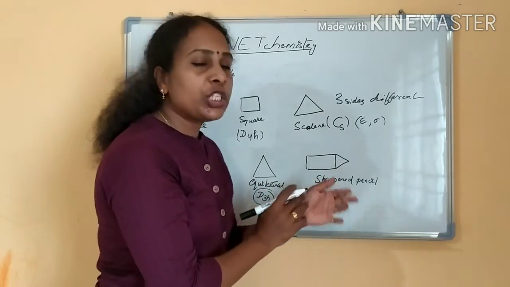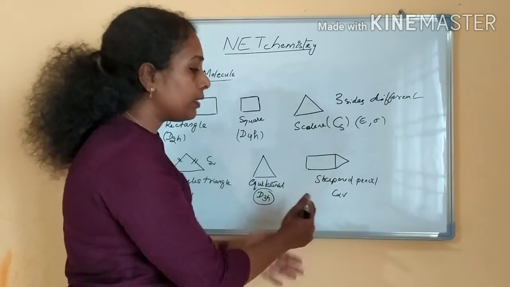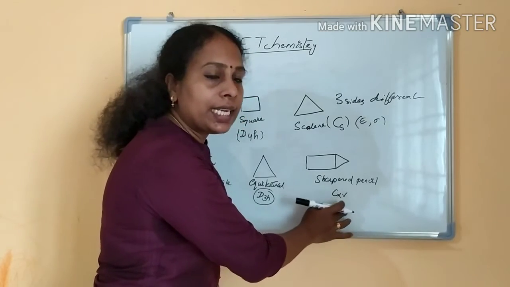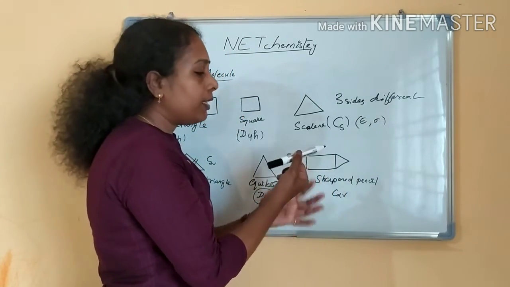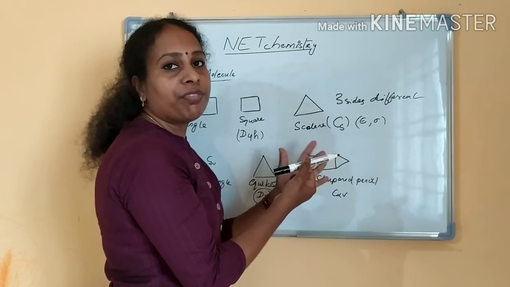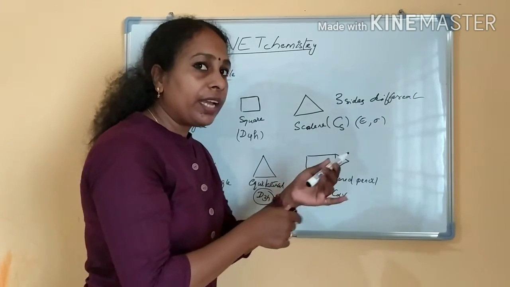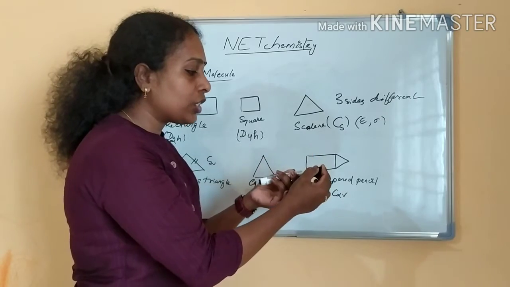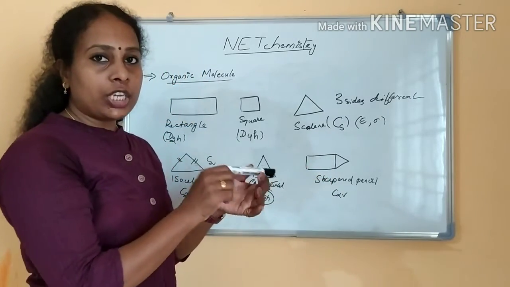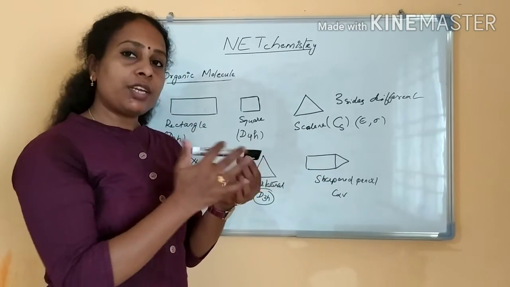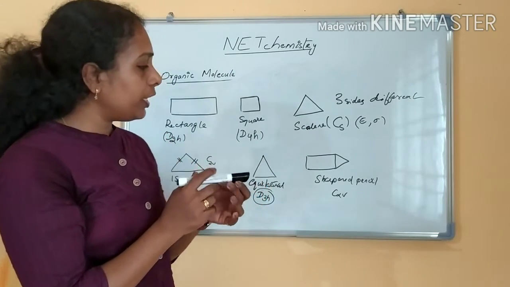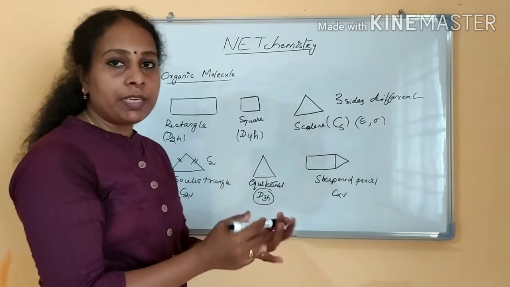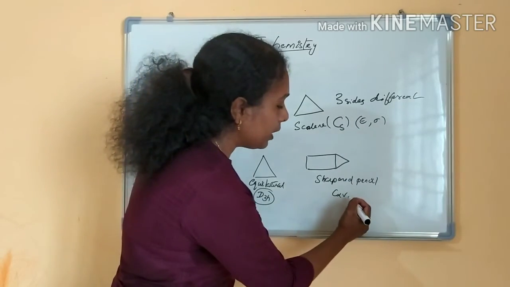And here I have taken a sharpened pencil. A sharpened pencil will belong to the point group C infinity V. If it is a sharp pencil, there is no center of inversion present. But if you take an unsharpened pencil, this is an unsharpened pencil, right? There is a center of inversion present, so the point group will be D infinity H. Clear? Here the sharpened pencil will belong to the point group C infinity V.